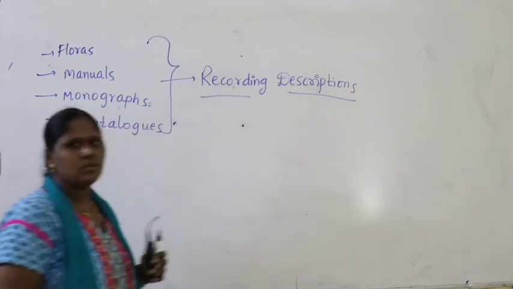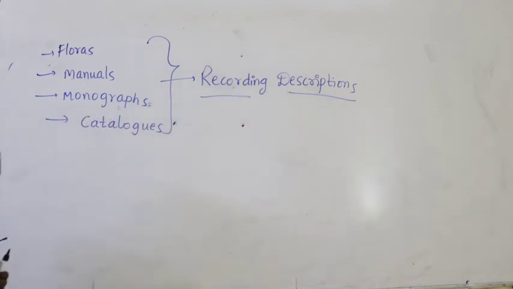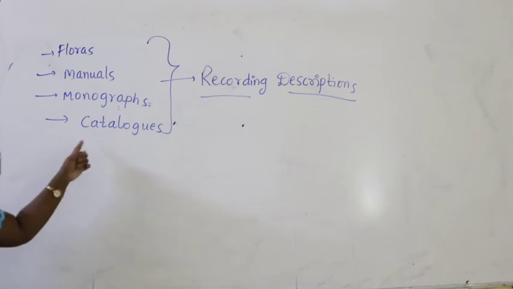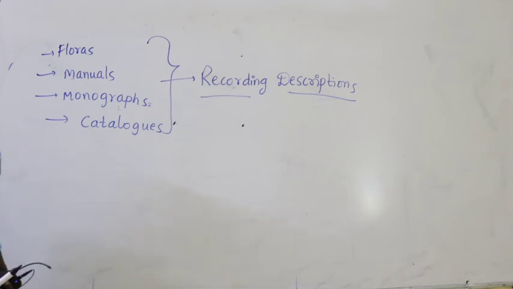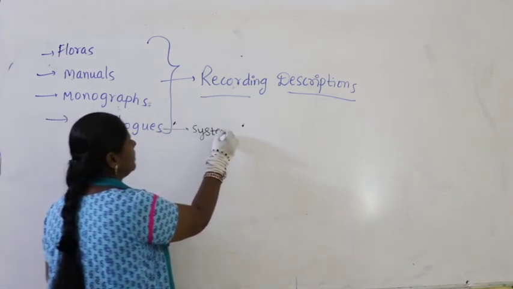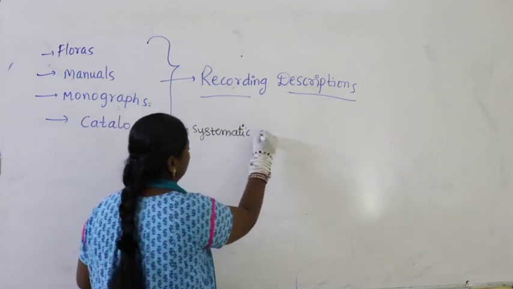Meaning the information or the data is recorded, it is preserved for future reference, future study and future research. So apart from keys, we have even some more categories like floras, manuals, monographs and catalogues. If you look at catalogues, the better place for you all to study catalogues is the library. When you go to the library, we have different books from A to Z. All A letter books in one rack, B letter books in another rack, C letter books in another rack, like that. That means catalogues indicate a systematic arrangement of data or information.